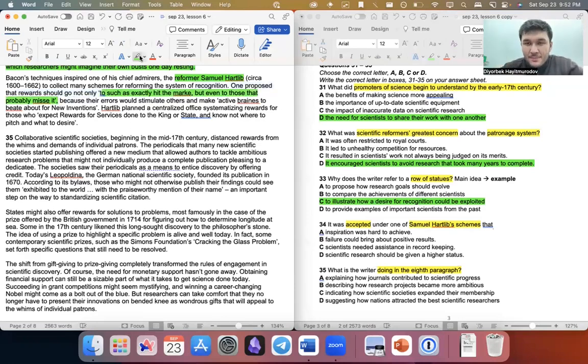I was trying to invent something, I didn't really invent it, but I came really close to it, because their errors would stimulate the others and make active brains breed. It's very old English, right? Hartlib planned a centralized office systemizing rewards for those who expect rewards for services done to king or state, and so on.